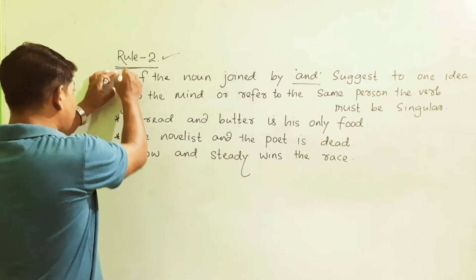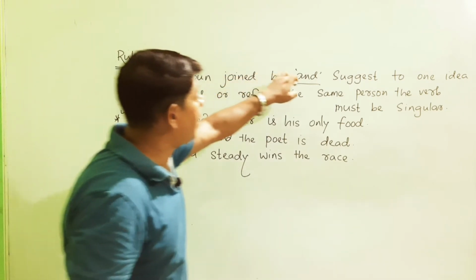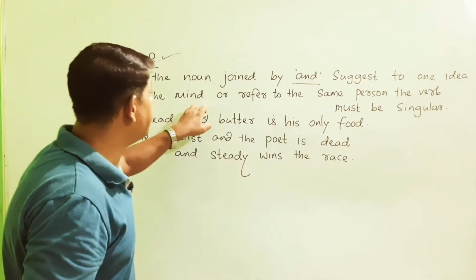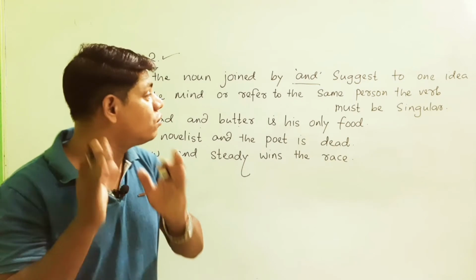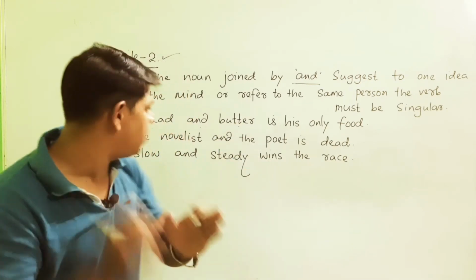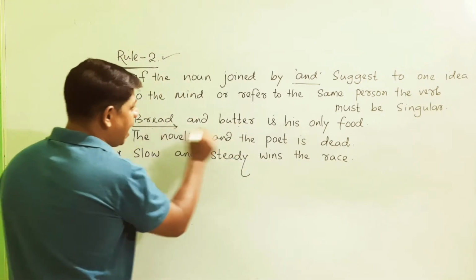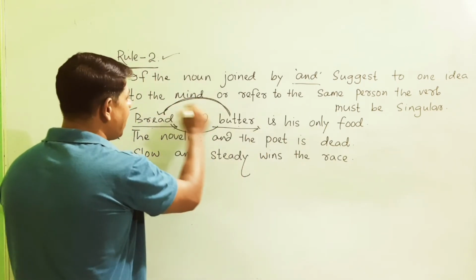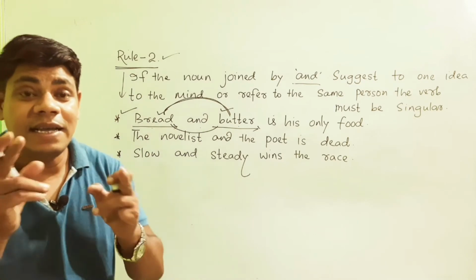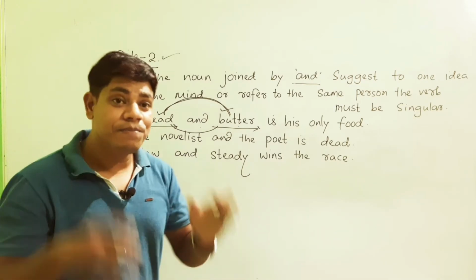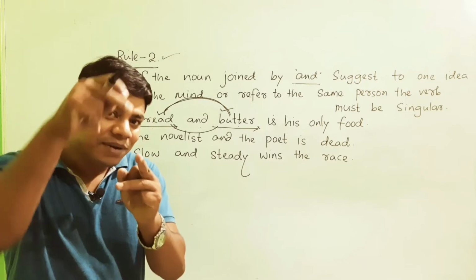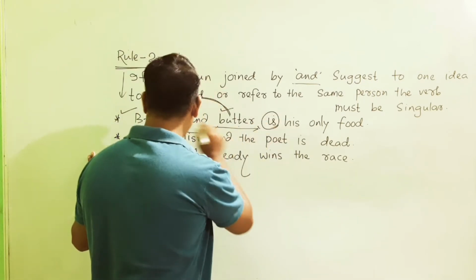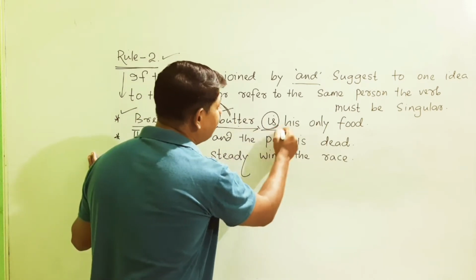So in accordance with the rule, if nouns joined by "and" suggest one idea to the mind or refer to the same person, the verb will be singular. It means that here, bread and butter is joined by "and". So here bread and butter are the same type of food items, so the singular verb is used. Bread and butter is his only food.